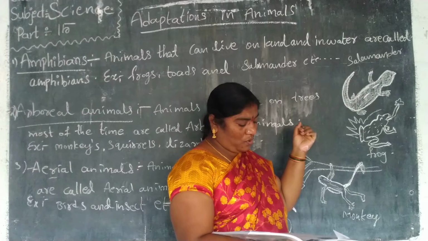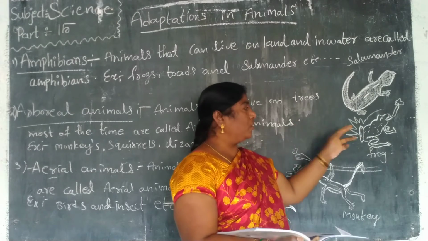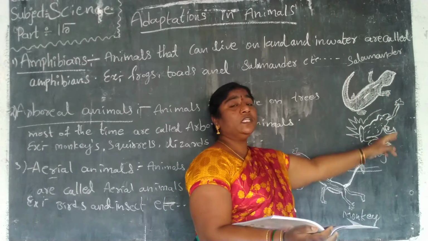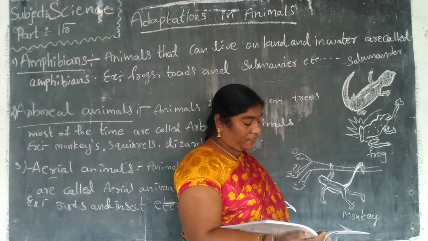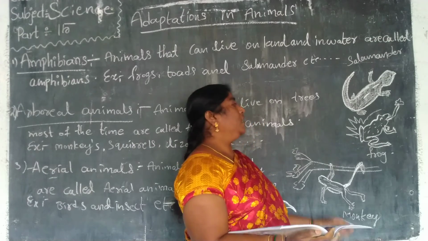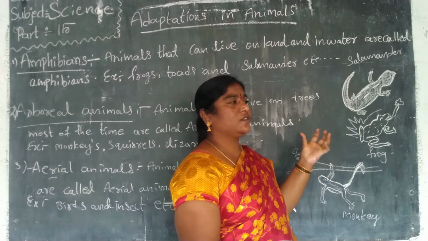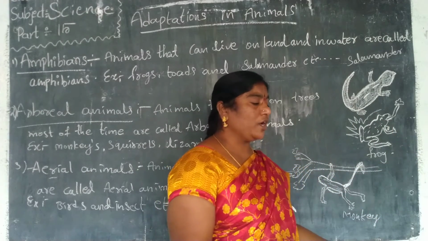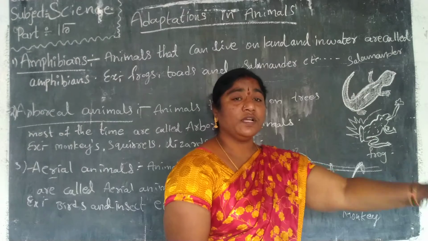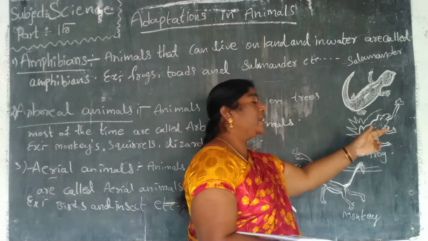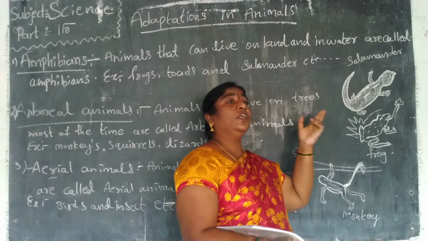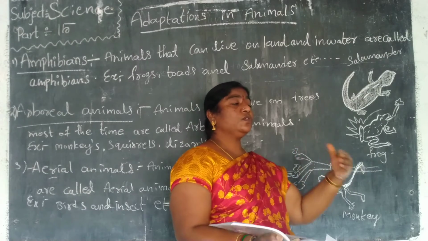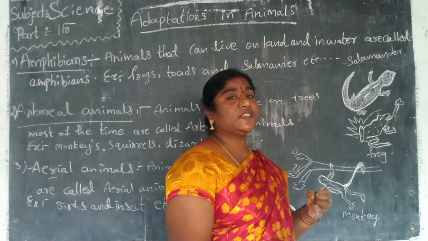Frogs have a long and sticky tongue. They use it to touch and catch insects. Here the frog is there, and one insect is there. The frog has a long, sticky tongue, and it uses the tongue to catch the insect.